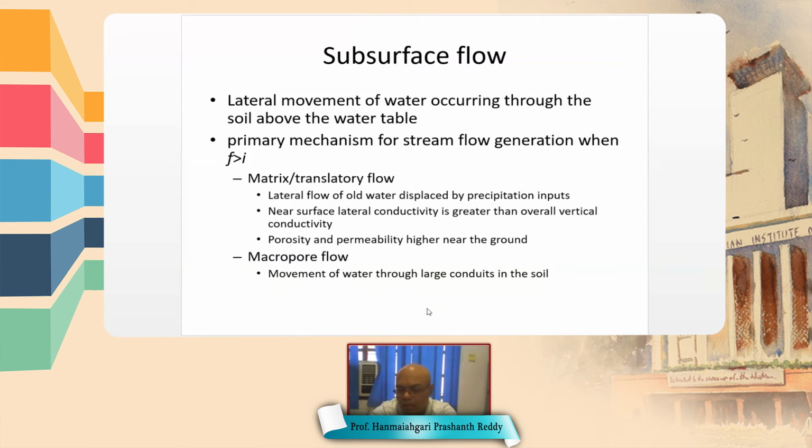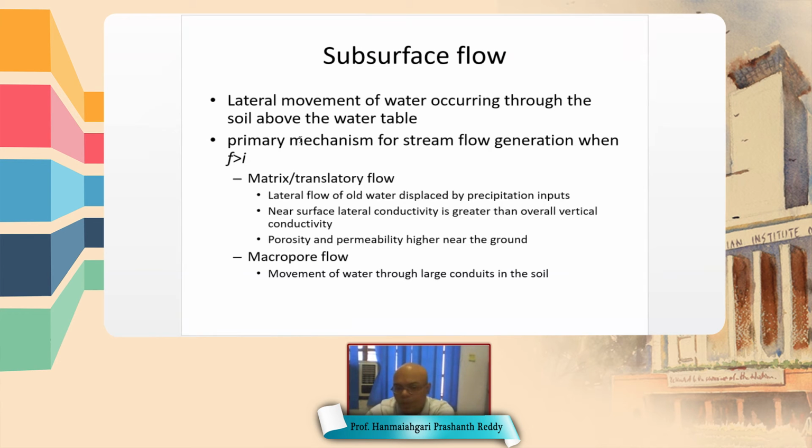Next is subsurface flow. Subsurface flow is where water flows in an unsaturated medium in the lateral direction and comes back to the surface. It is mainly the lateral movement of water above the water table.